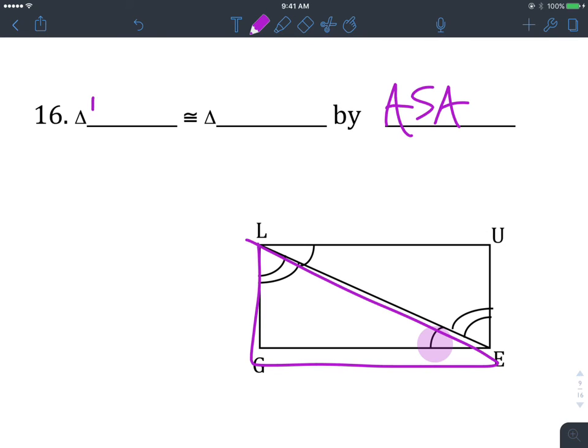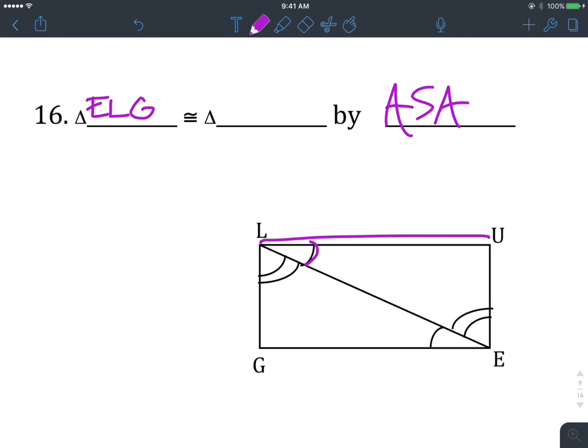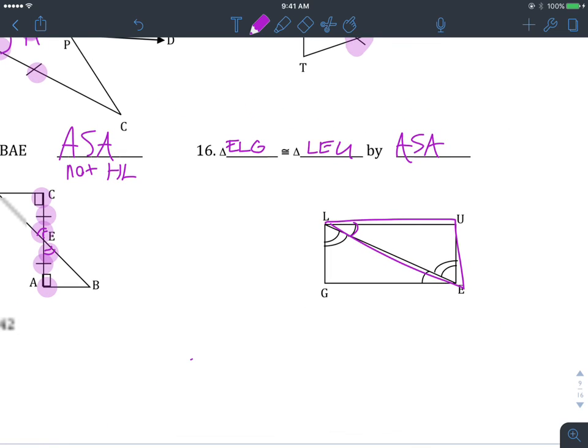So we're going to go triangle E, L, and then G down there by that thing that kind of looks like a right angle. And then I need to go in that corresponding order on the other triangle. So I need to look for the first hoop. So I need to go L, and then E down to the double hoop, and then U. And then there you go.